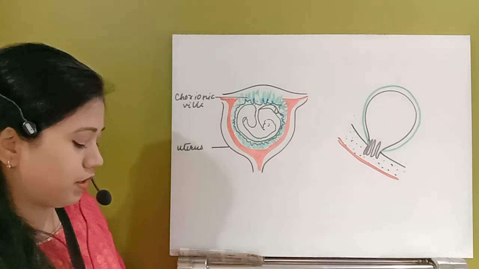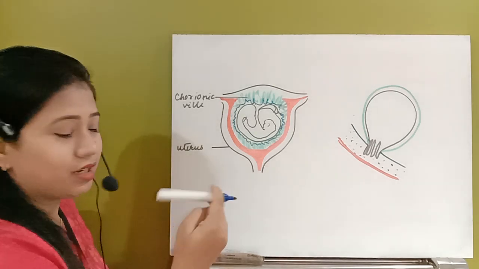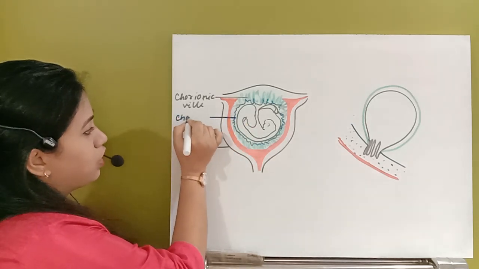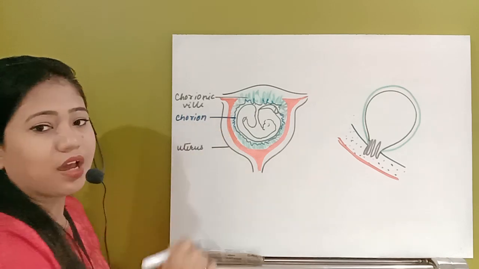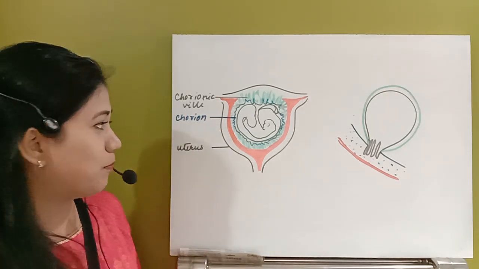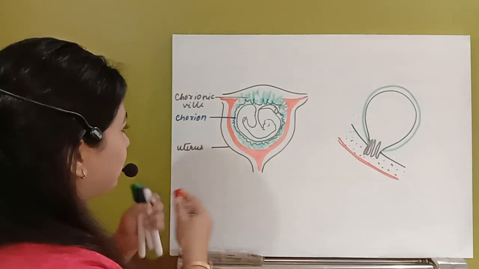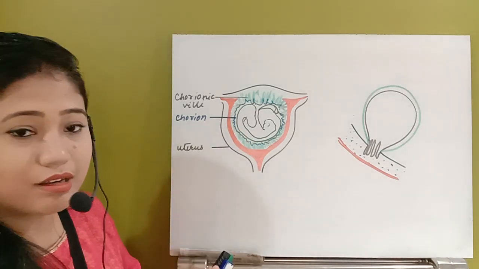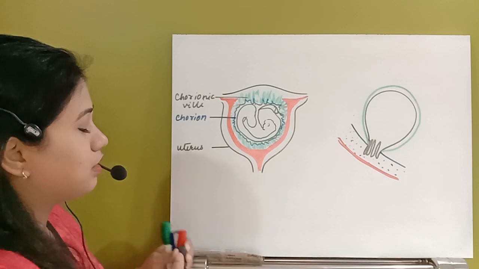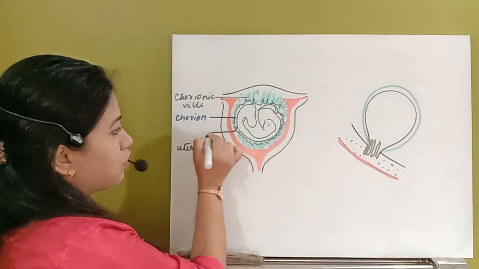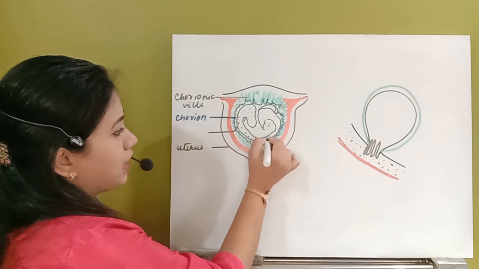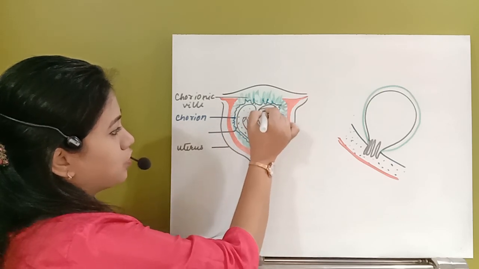Now the next one, this blue colored lining, is the chorion. This chorion is an extra-embryonic membrane. Now the next one, you can see that black colored lining. That black colored lining is the innermost lining where it covers the liquid, and that liquid is the amniotic fluid.